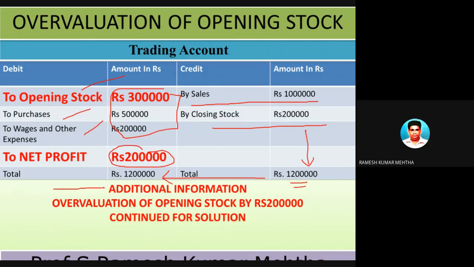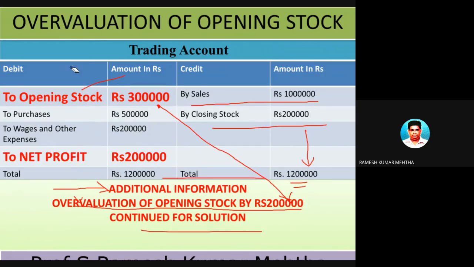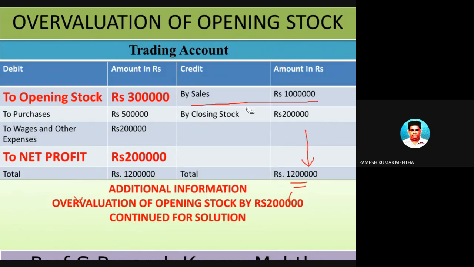Now, some additional information is given. The additional information is related to overvaluation: the overvaluation of opening stock by 2 lakh rupees. So, in this opening stock of 3 lakh rupees, there is an overvaluation to the extent of 2 lakh rupees. So, what does it mean? It means that the opening stock is only 1 lakh rupees, but it has been overvalued by mistake or deliberately or unintentionally or inadvertently, whatever may be the case. But this should have been only 1 lakh rupees.